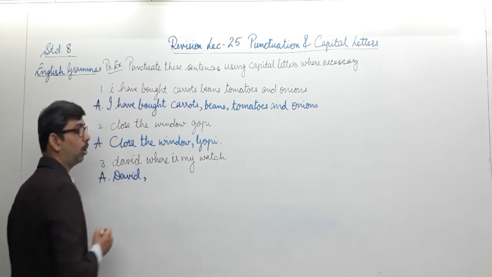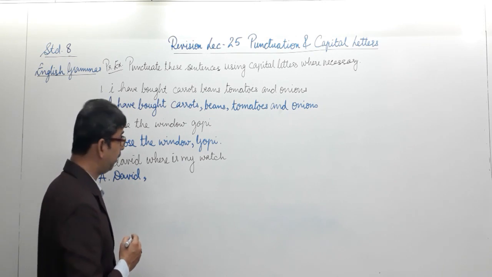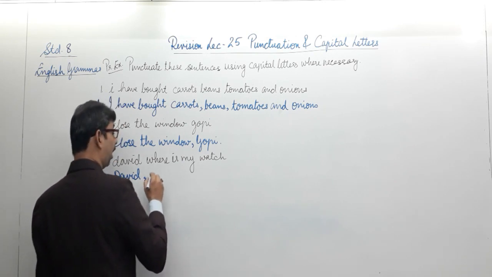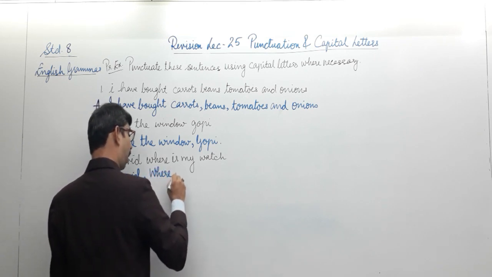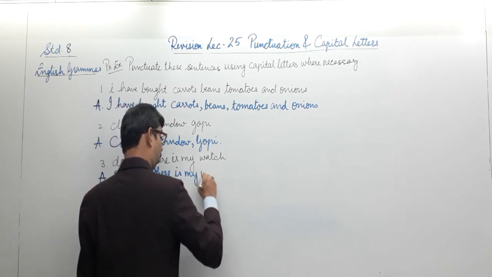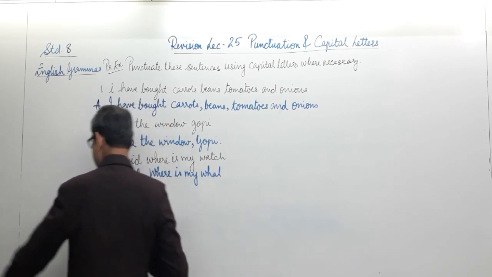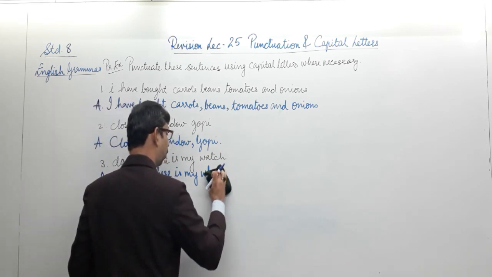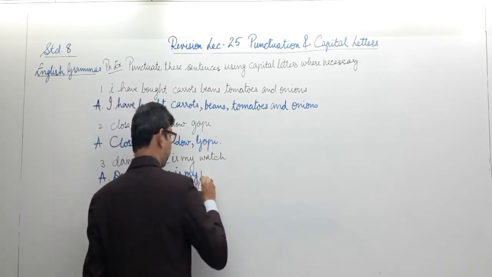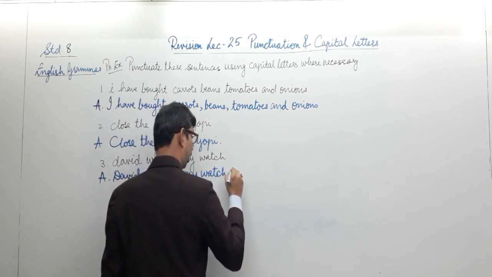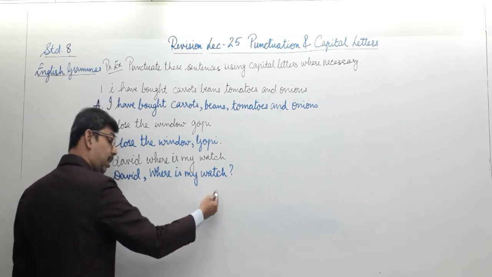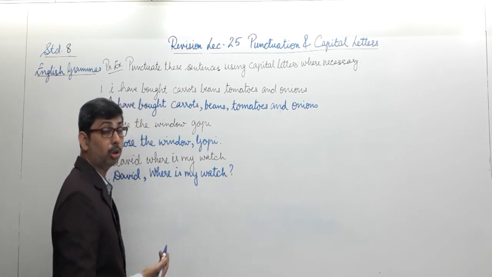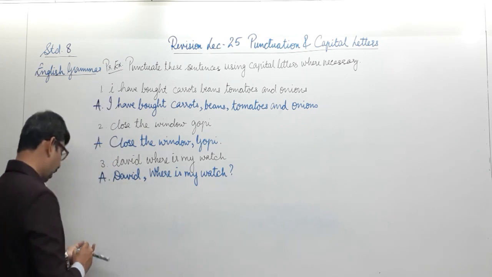And then you're going to put a pause over there, write the comma, David. Then we'll be asking a question, where is my watch? When we're asking a question over here, we will be capitalizing the word once again. Where is my watch? It is a separate sentence altogether, separating the word David, that is the noun, from the rest of the words. David, and then you have a pause, and later on you're asking, where is my watch? Because you're asking a question, we require the interrogation or the question mark appropriately.